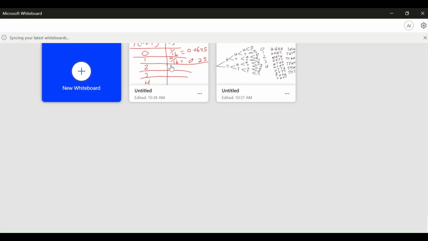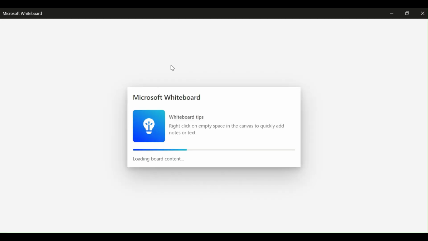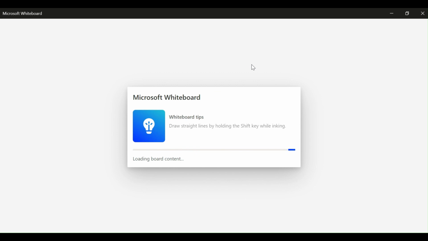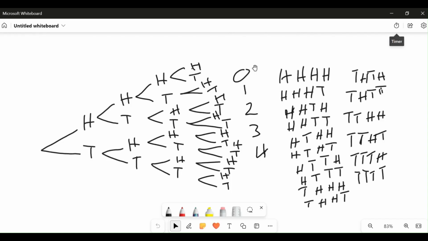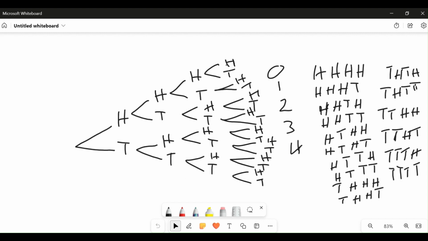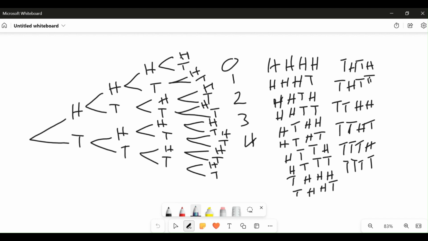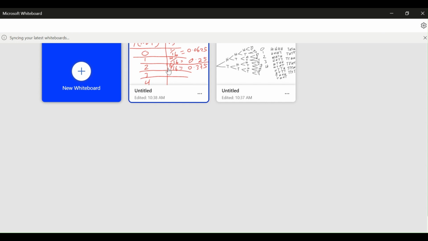From our random experiment, how many times do we have three tails? We have one, two, three, four. So there are only four possible outcomes where we have three tails from our random experiment, and the total possible outcome is 16.